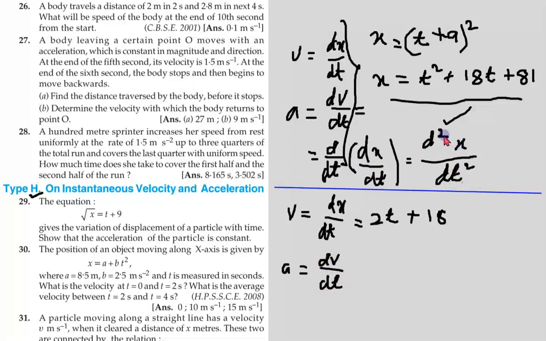The 2 stands for how many times I have to differentiate, so I need to differentiate 2 times.